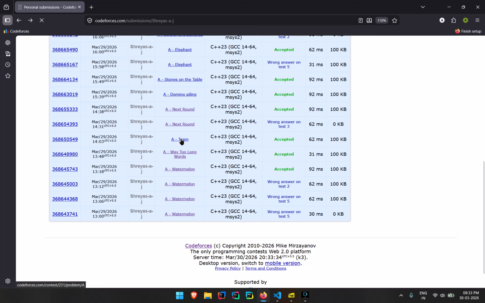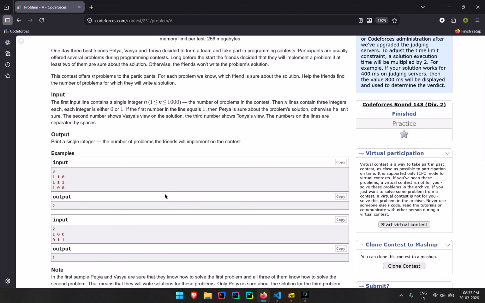Then we have this question, Team. Okay, so here what is happening is we're solving a problem. These are three different students, and if any two students know the answer, then we are solving the problem. The requirement for the solution is that any two students must know the solution of that question. So here three students are there, and two students know the solution. So obviously we are going to solve this question.